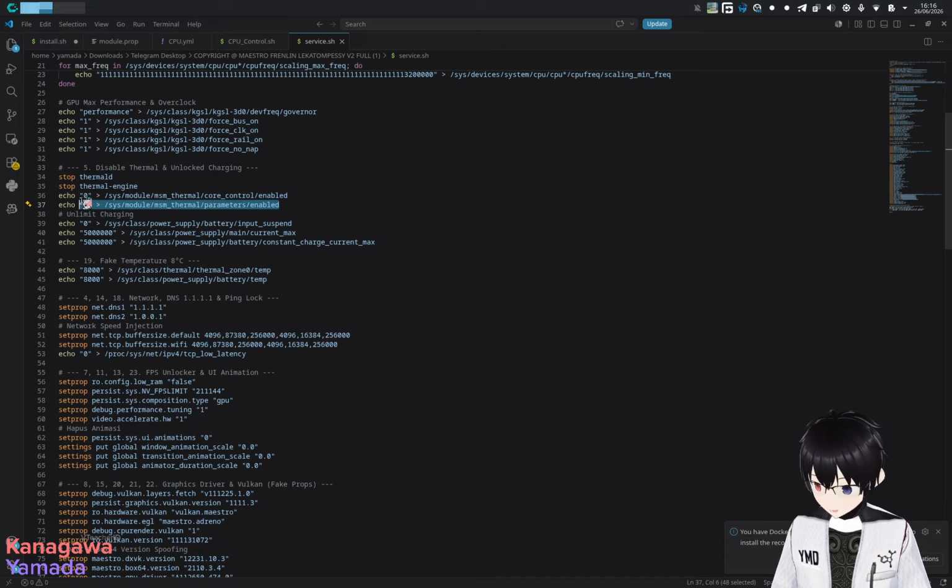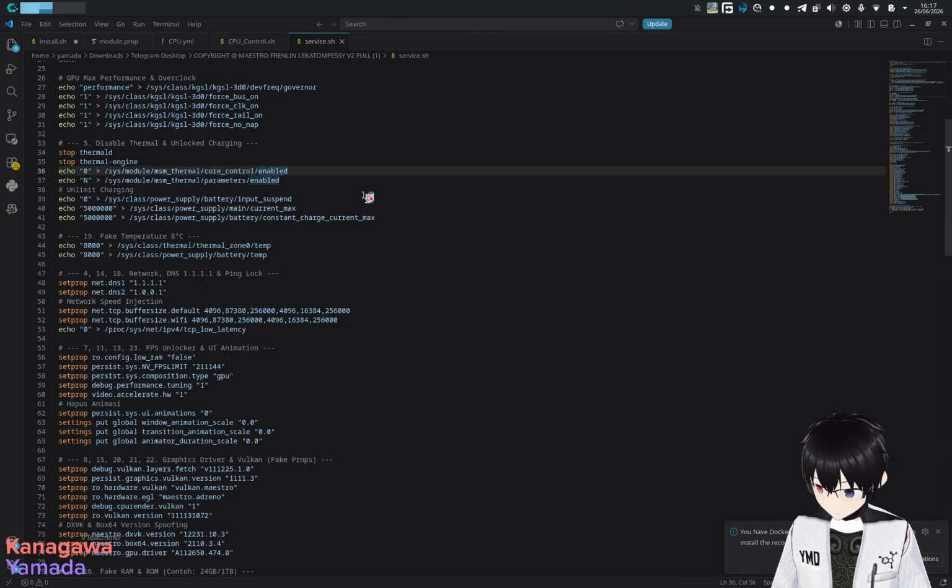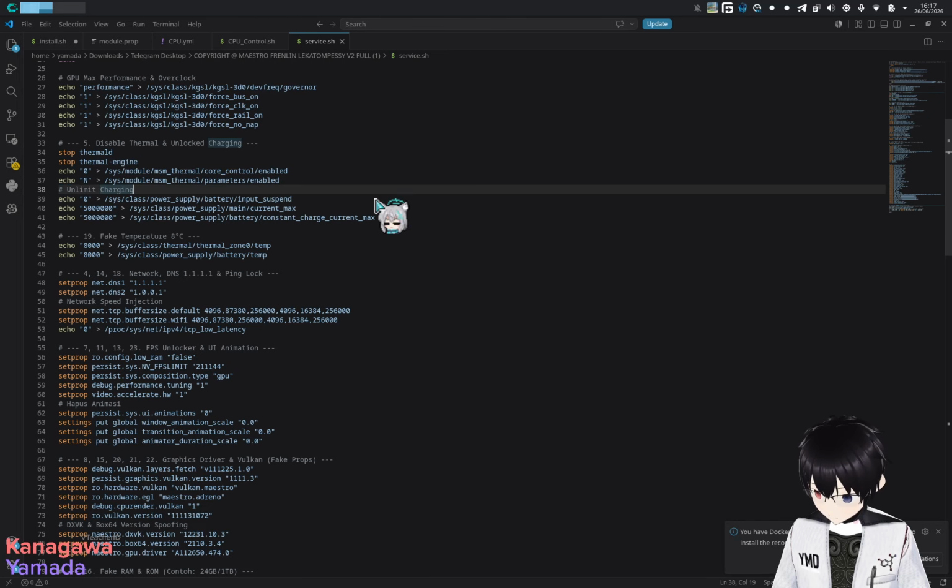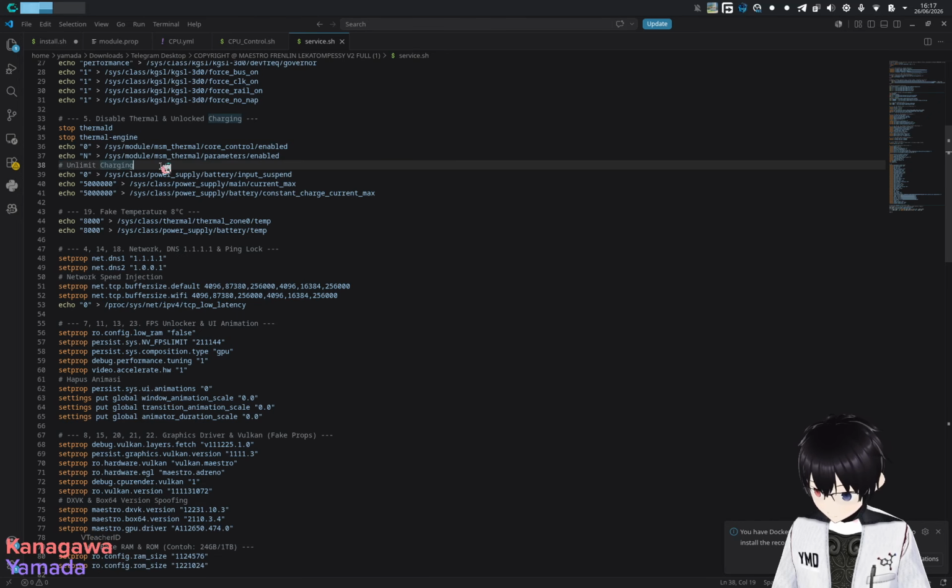And this is MSM thermal, which is probably the Snapdragon thermal or whatever this is. And this one, okay, so apparently you say disabling core control and the parameters. So this one is somewhat acceptable, and this one is probably still acceptable.